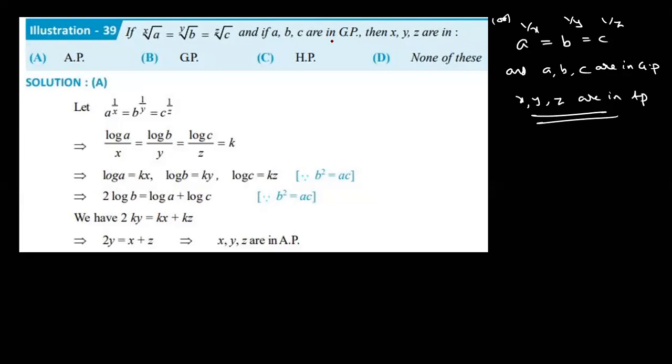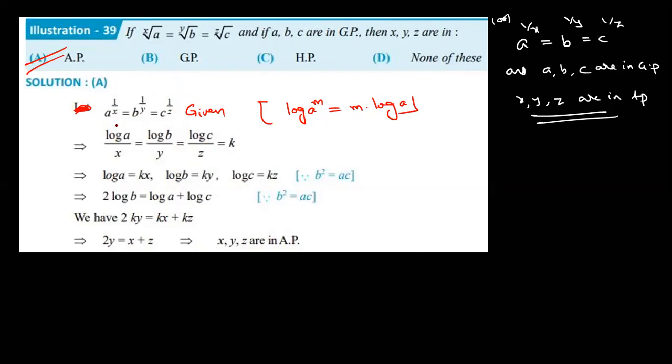Get ready, dear students. What is the syllabus? AP, GP, HP. So option is coming 5. That's the answer. Now, this is given. So apply logarithm on both sides. Logarithm of a power m, what is the answer? m into log a. Karthik, respond. Logarithm of a power m is equal to m into log a.